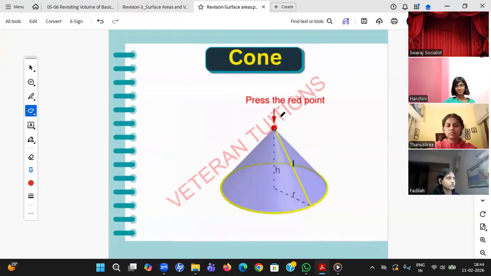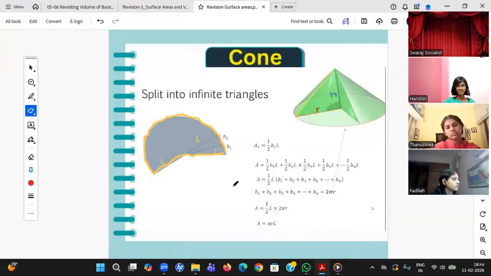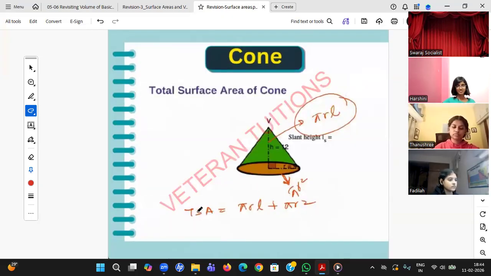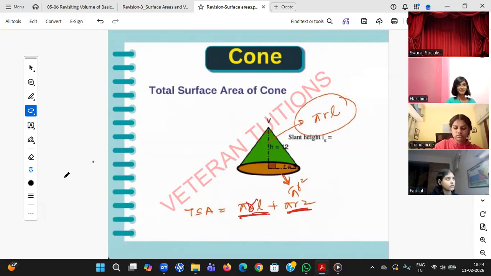Okay. So how did I do? I just press this one. It is cut open into this figure and I have broken into multiple figures. Let's not go into that maths. I just asked you to remember only for cone. What is total surface area? Down circle is there, pi r square. This green color part, there is a big concept, and with that concept we have derived this pi rl. Jahnavi, understood beta? Yes, sir.